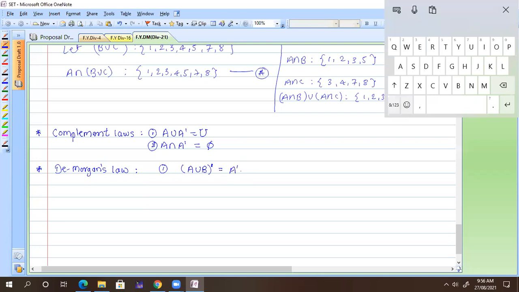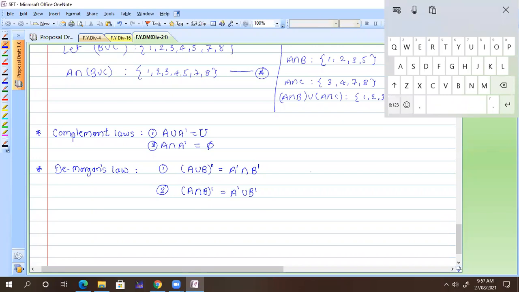Sometimes we use a dash, which is nothing but the complement. And instead of union, we have intersection: A intersection B dash is nothing but A dash union B dash. See, now this is what De Morgan's law is.